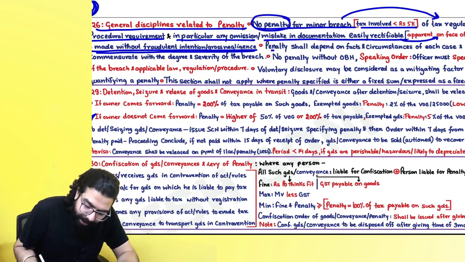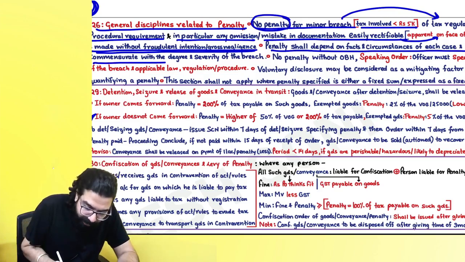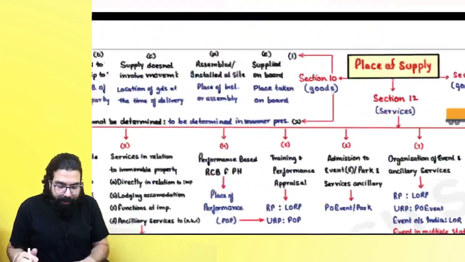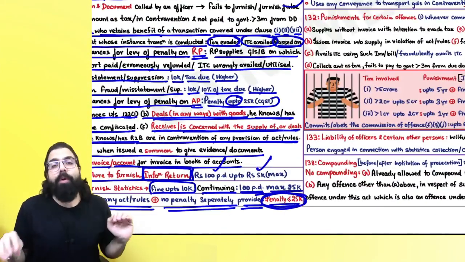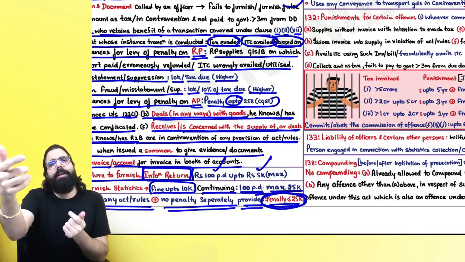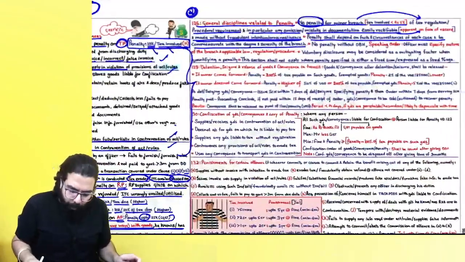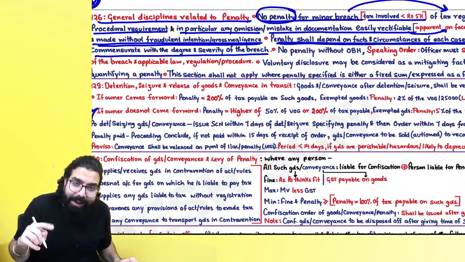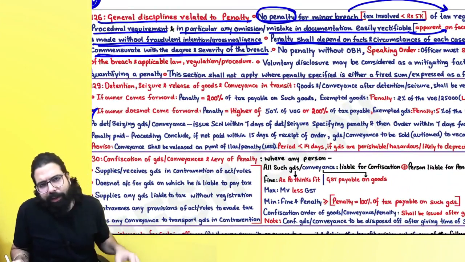The next one is penalty will always depend upon the fact and circumstance of each case and be commensurate with the degree and severity of the breach. Always remember one thing, wherever it is told up to 25,000, right everyone? Now in this scenario, wherever it is up to 25,000, basically the more severe the offense, the more penalty. The less severe the offense, the less penalty will be imposed. And it says penalty shall depend upon the fact and circumstance of each case and be commensurate with the degree and severity of the breach.